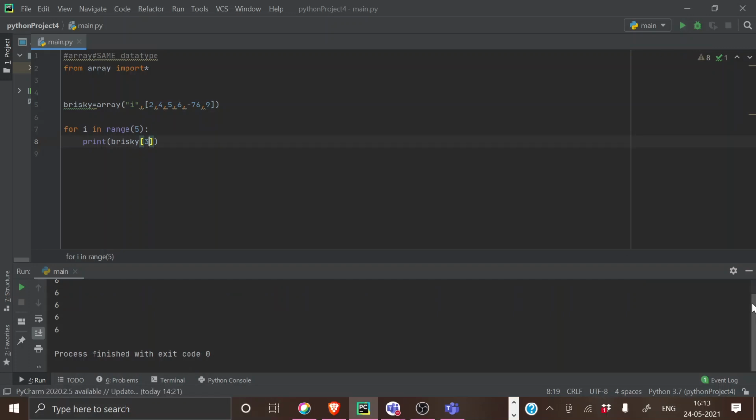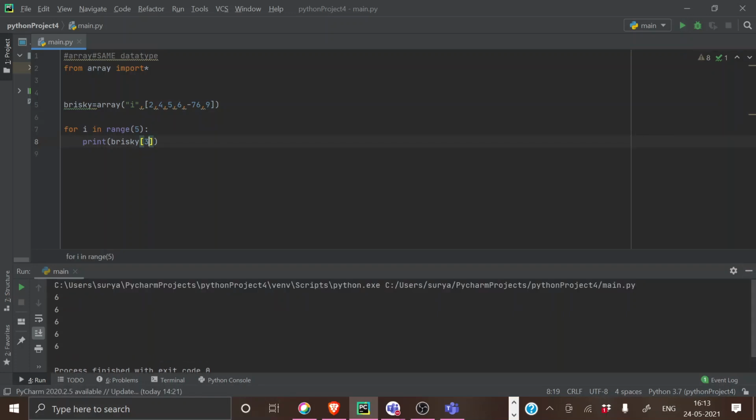So why I'll be getting 6 five times means I will explain this loop, how this works. For i in range 5. So what this for loop means is I will be running this particular loop 5 times, a number of times until the value of i becomes 5. When it's getting inside it the first time, it is checking Brisky square bracket 3. So it is going and checking the third element of it, and it's able to find it is 6.